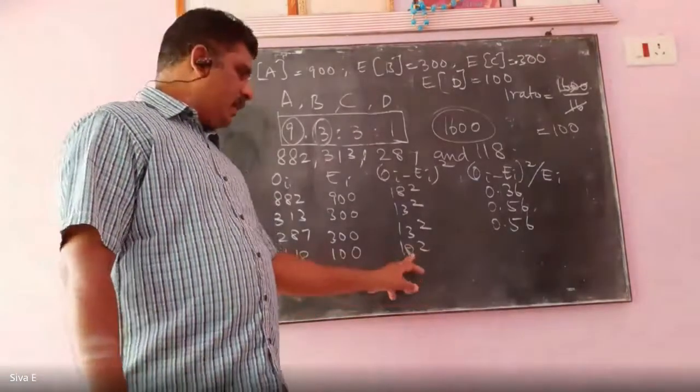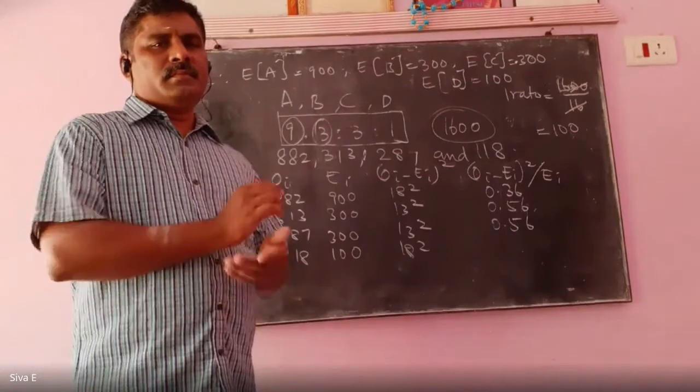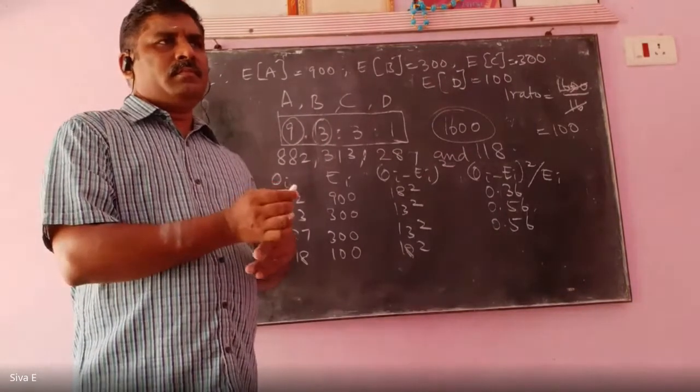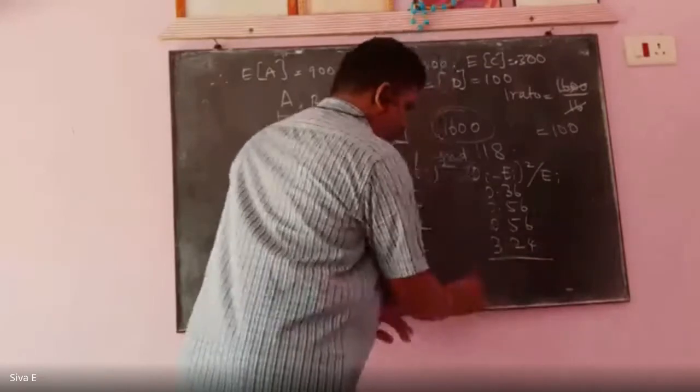Last value, 18 square by 100, is 3.24. Now add all the values.